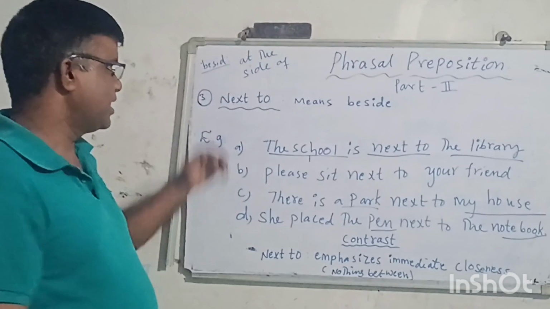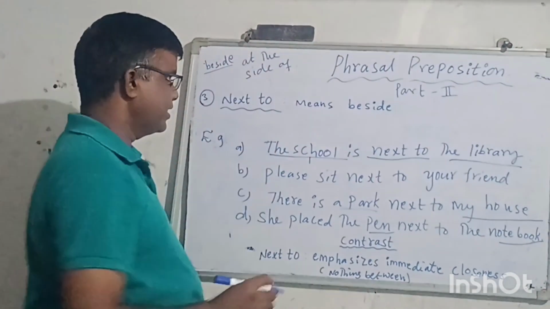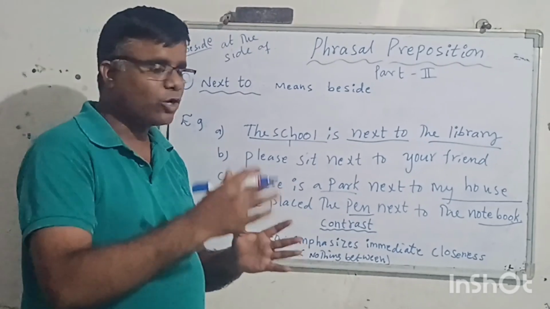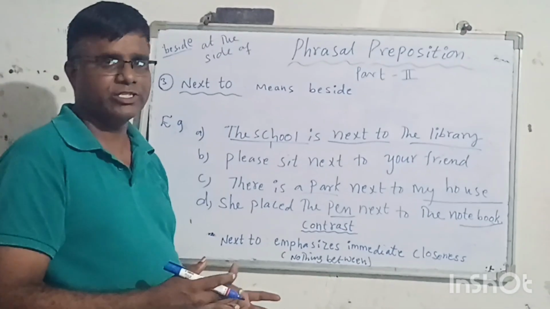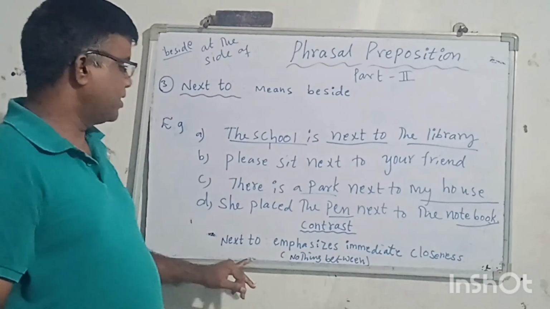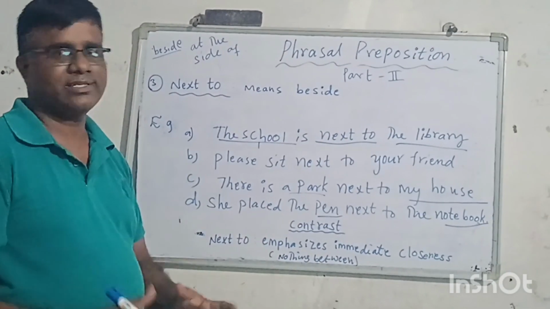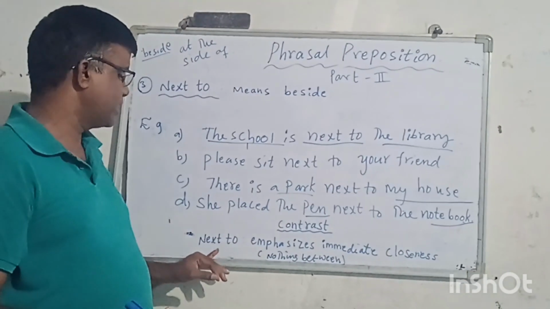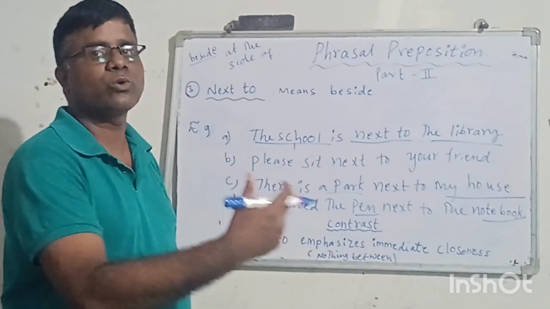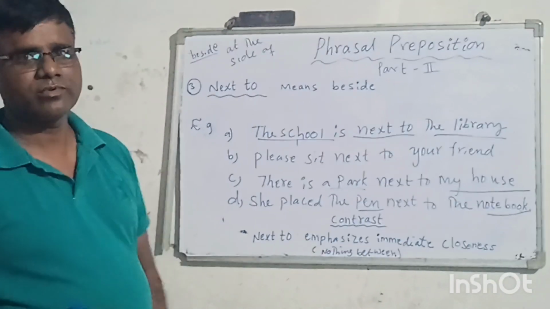In the case of beside, at the side of something, there may be another object in between. In that context, we have to say beside. But if there is nothing in between, we have to say next to. That emphasizes immediate closeness. Thank you.